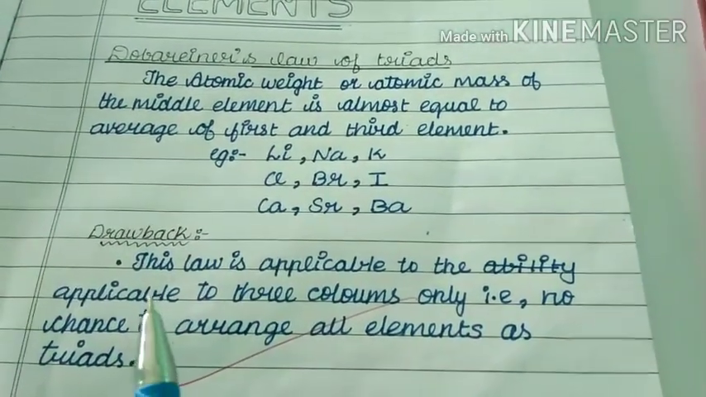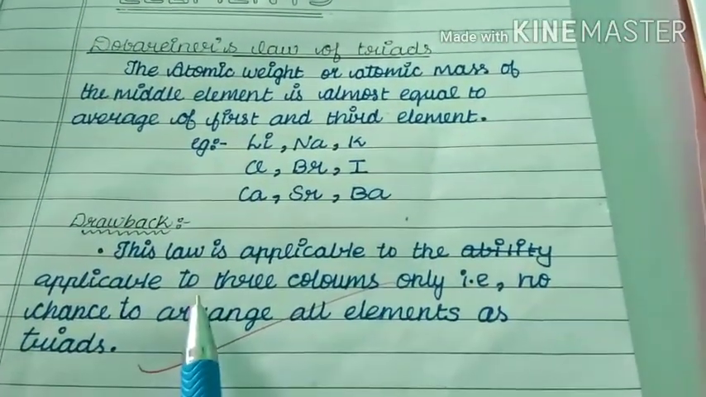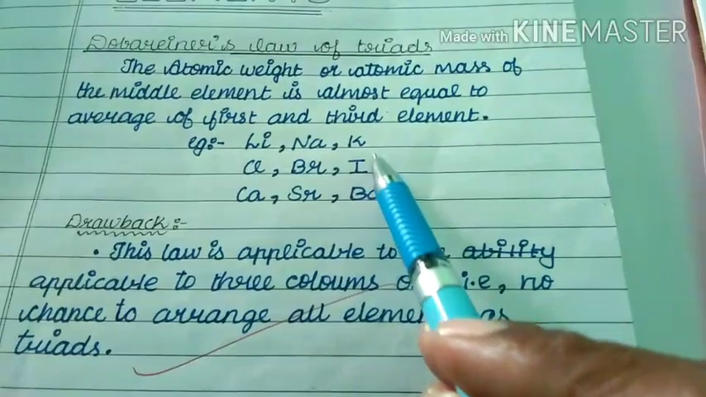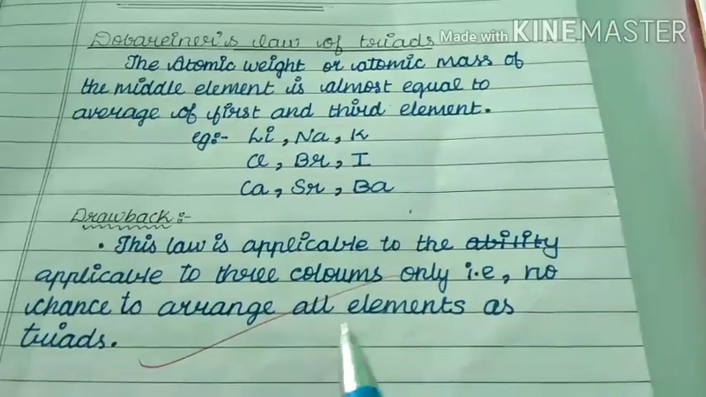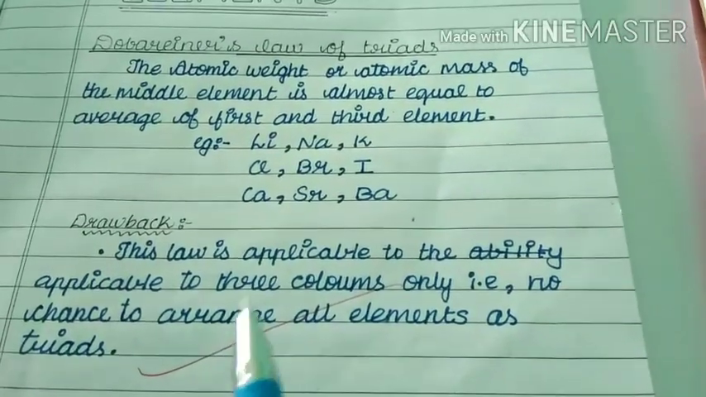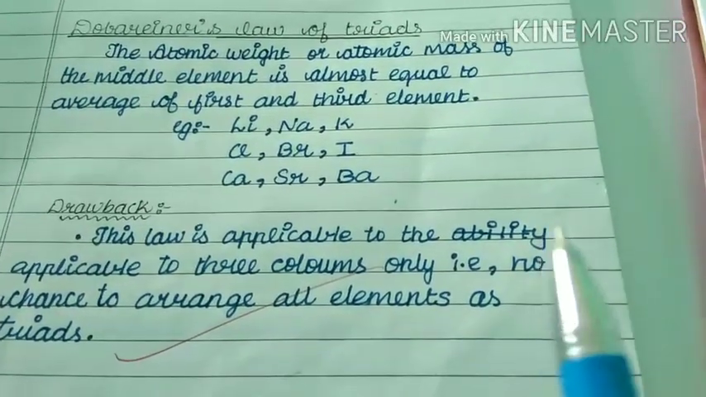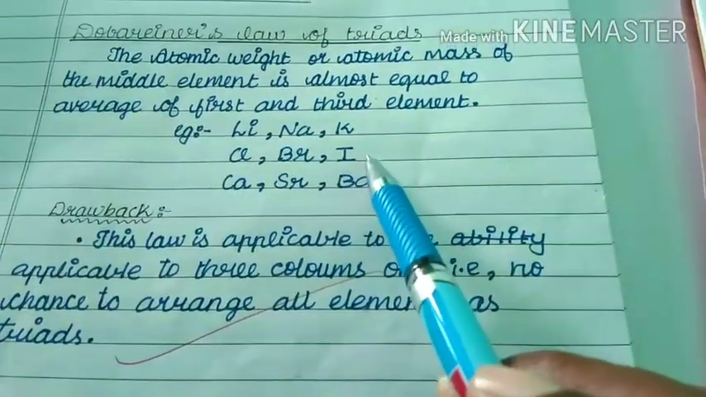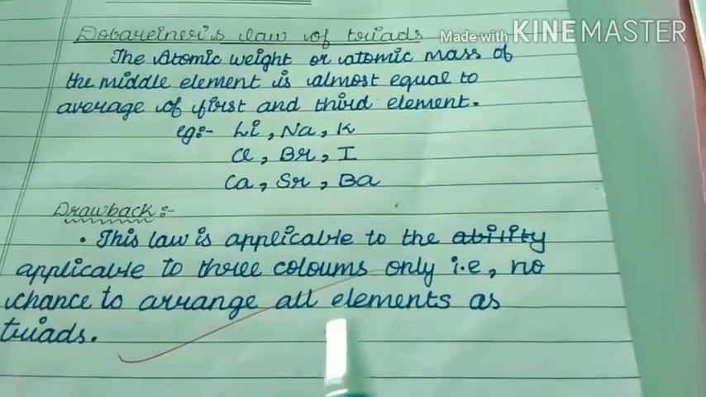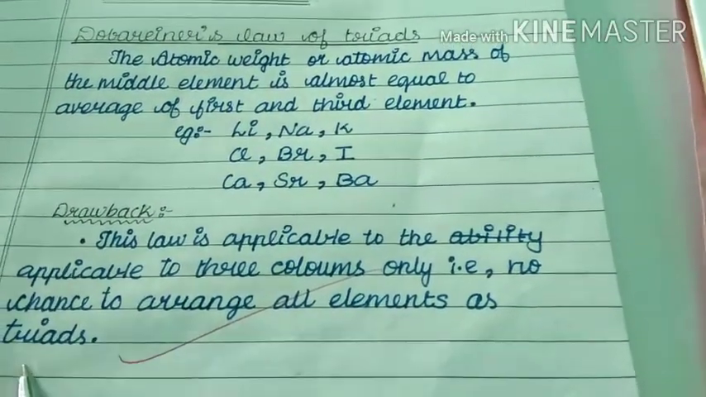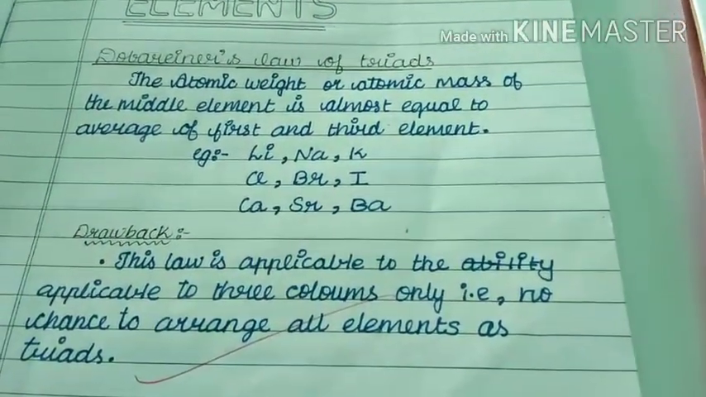Here one drawback is there. What is the drawback? This law of triads is applicable to these 3 columns only. There is no chance to arrange elements as triads. That means there are so many elements in the crust, but among all those elements, that law is applicable to these 3 columns, and not applicable to the rest of the elements, so there is no chance to arrange all elements as triads. That is why this is a failure theory. I hope you understand what I am saying.